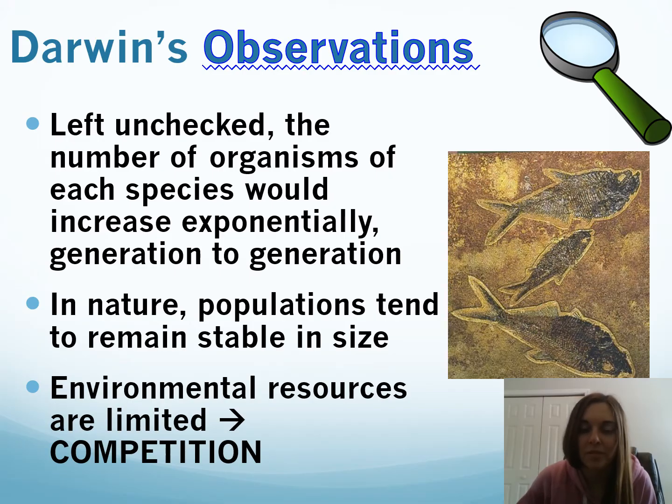Overall, Darwin saw that there's a large variety of species around the world. And left unchecked, the number of organisms in each species would increase exponentially generation to generation. But we know that this doesn't happen in nature. Populations tend to remain stable. And why is this? Because the environmental resources that they need are limited. There's competition for food, water, and shelter.